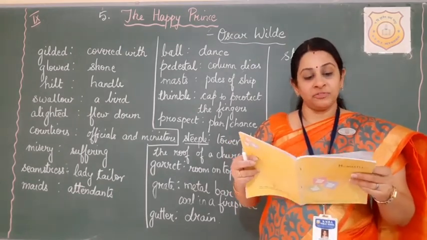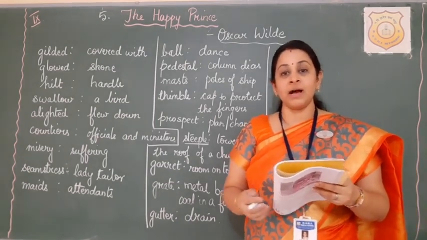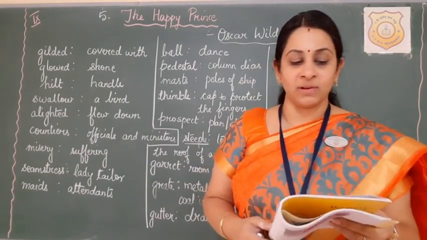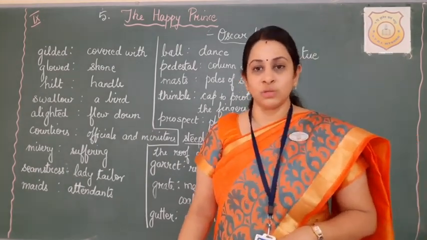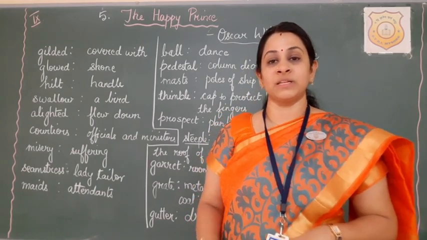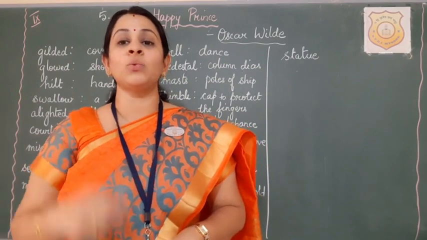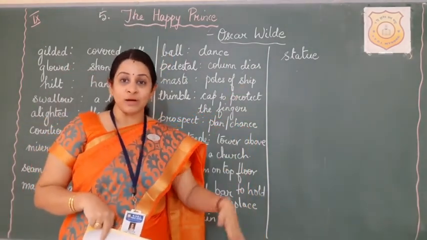I am waited for in Egypt, said the swallow. My friends are flying up and down the Nile and talking to the large lotus flowers. Soon they will go to sleep. So the swallow first shows disinterest in helping this prince, because the swallow says, I have to go to Egypt. My friends are waiting for me in Egypt. They are flying up and down the Nile.